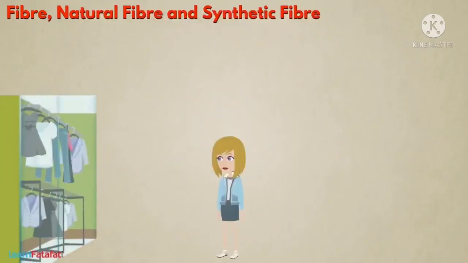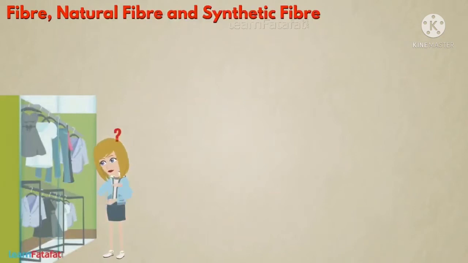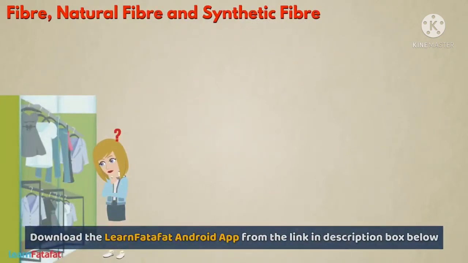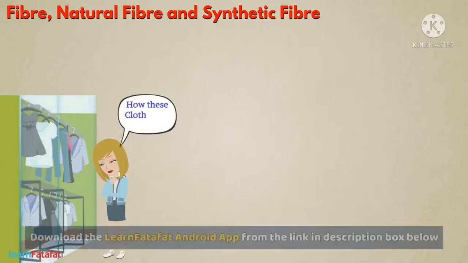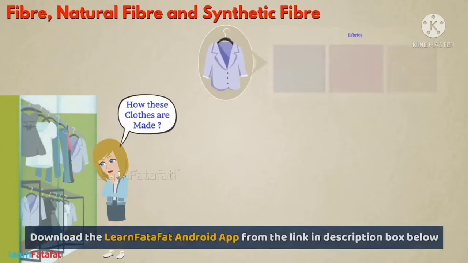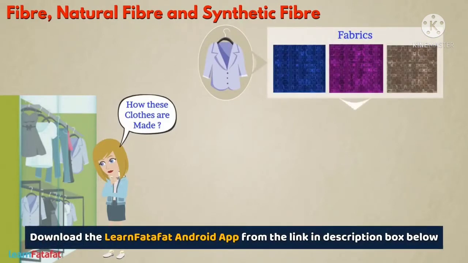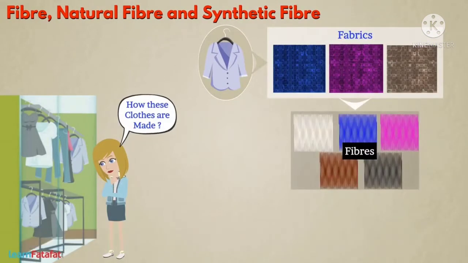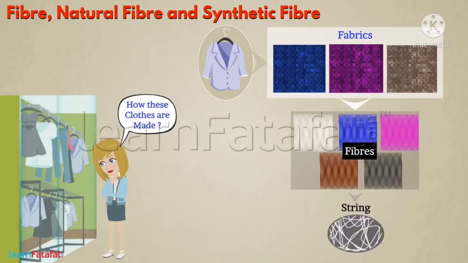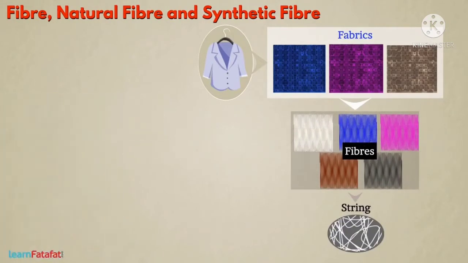You have a variety of dresses in your cupboard. Have you ever thought about where these clothes come from? Or more specifically, how these clothes are made? Dear students, the clothes are made of fabrics, and fabrics are made from fibers. A fiber is basically a string made of some material.